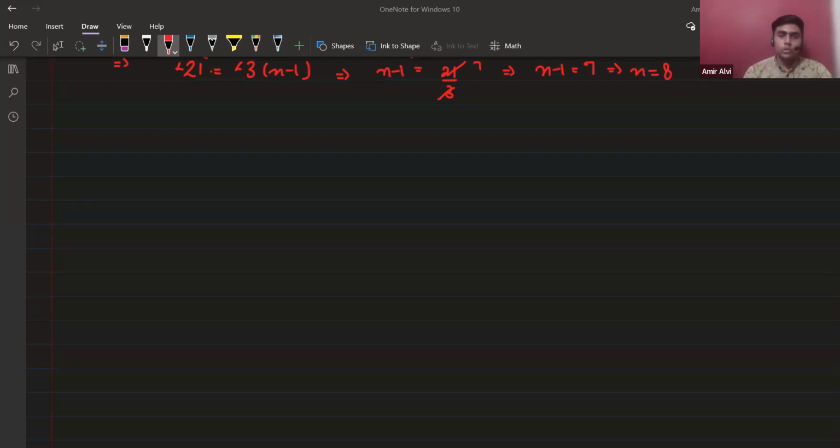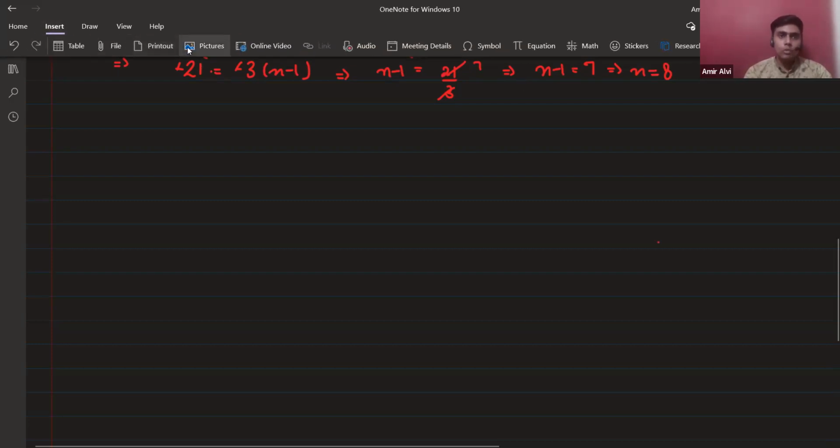It's a good question. Let's see whether you can solve it or not. It's the same concept, nothing different. This formula is applicable. I'm expecting that all of you will solve it.